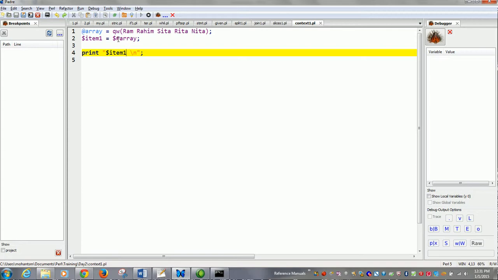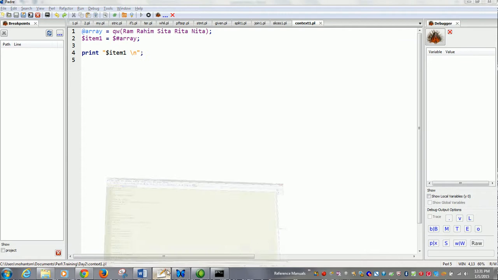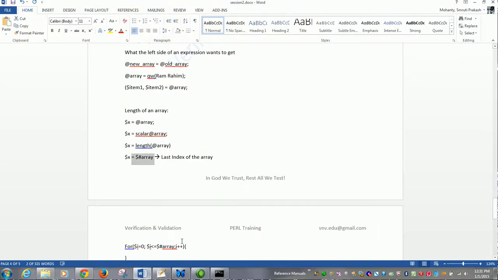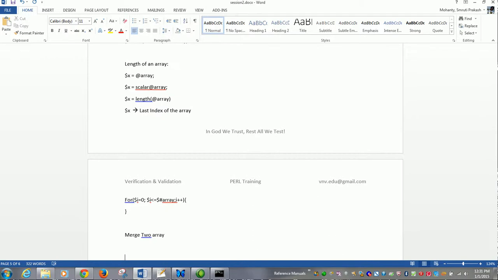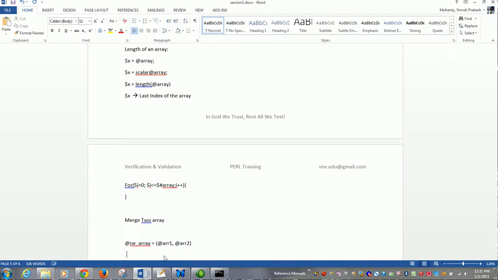Now in case you want to merge two arrays, can you tell me how? Think about the list context. @new_array = (@arr1, @arr2); It will merge the two arrays.